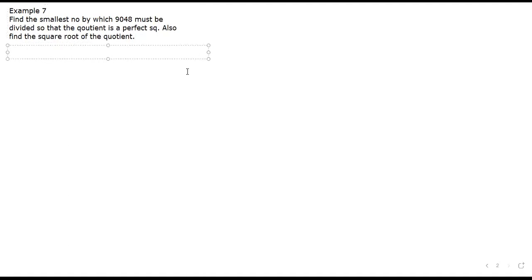Because it is ending with 8. And we know that square numbers never end with 8. Yes or no? Yes, sir. So let's first prime factorize 9048. Start prime factorizing 9048, all of you. Sir, first by 2.